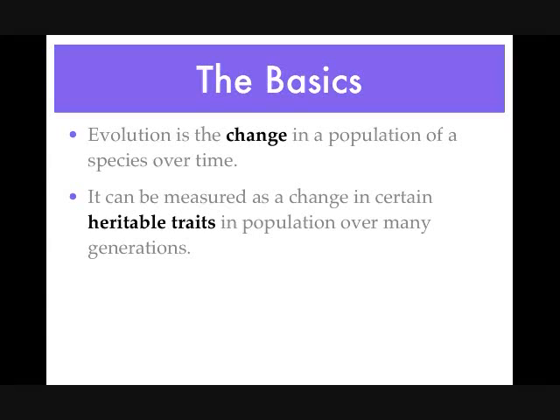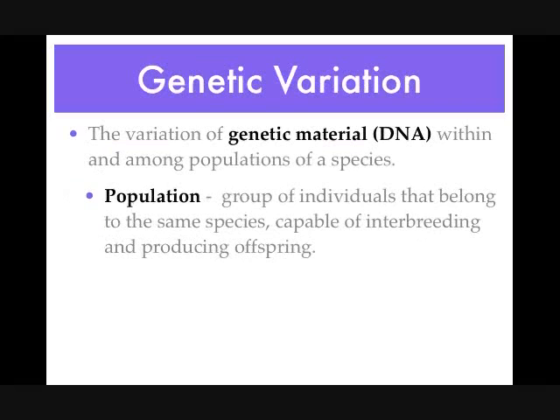Evolution is the change in a population of a species over time. Evolution can be measured as a change in certain heritable traits in a population over many generations. Genetic variation is the variation of genetic material, or DNA, within and among populations of a species. A population is defined as a group of individuals that belong to the same species, capable of interbreeding and producing offspring.